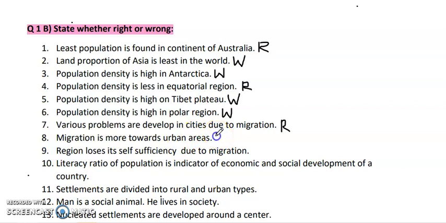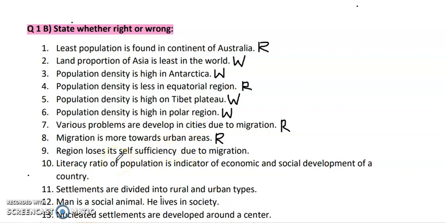Each and every person wants a high standard of living. He wants good facilities, good education, good employment, good salary, and all this comes in urban areas. It is a package which we get in urban areas. So this is a right statement.